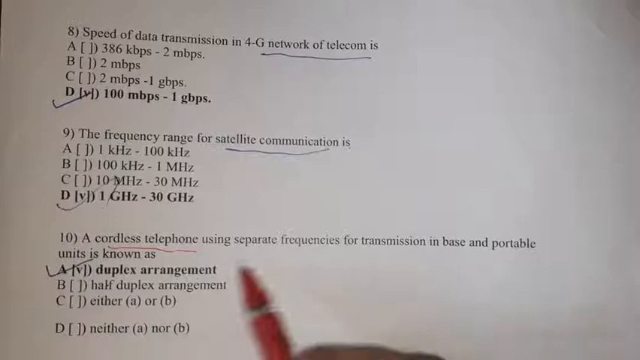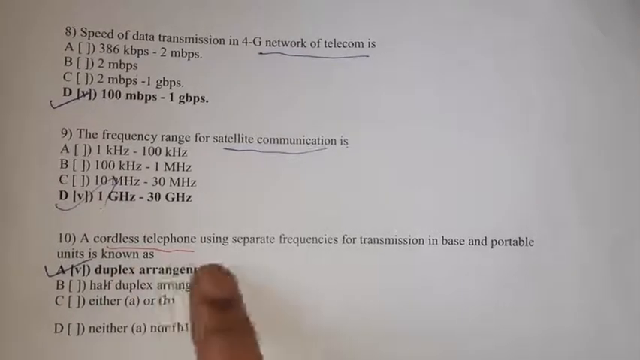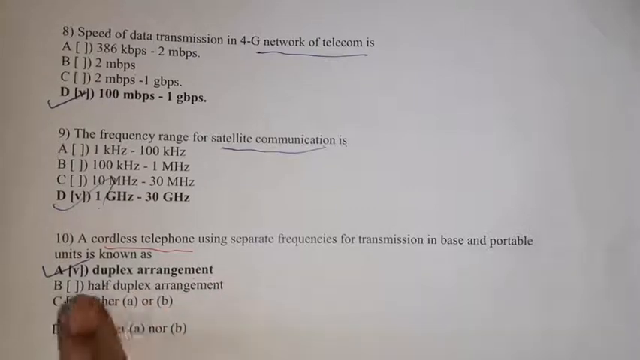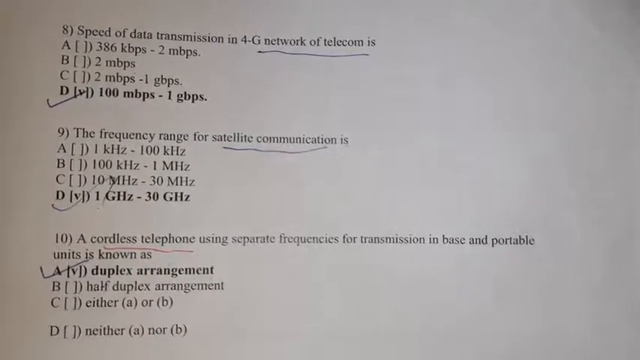Duplex arrangement means it can both transmit and receive but not at the same time. Okay, this is very important. Both can transmit and receive as well, but not at the same time. So, the well known example for this arrangement is nothing but the cordless telephone.